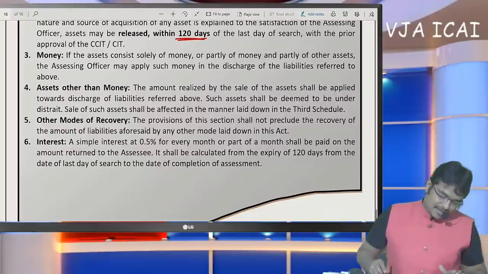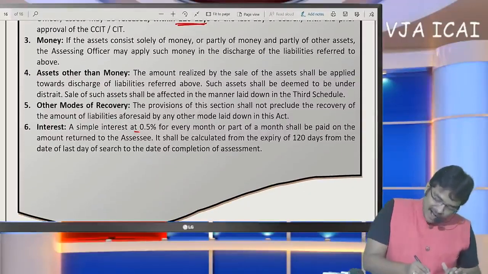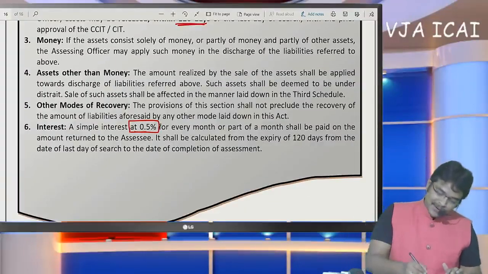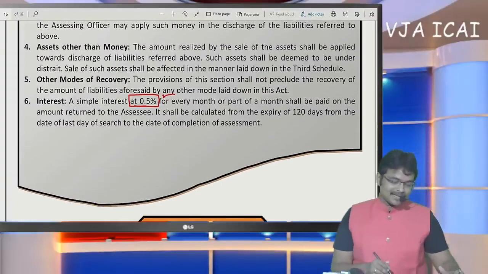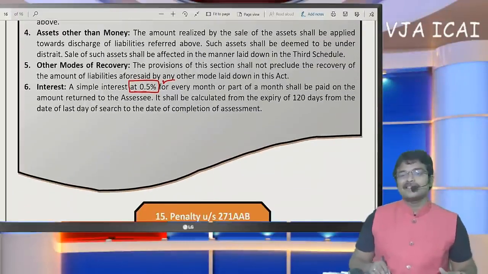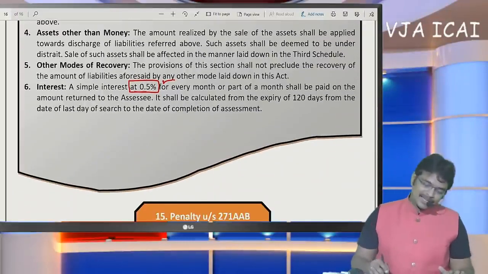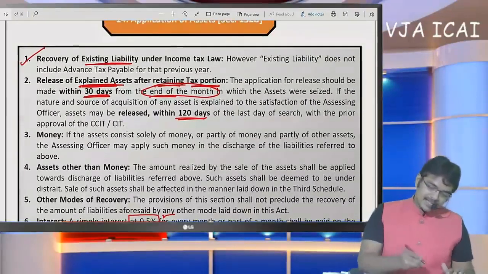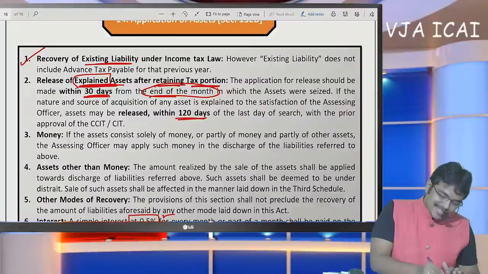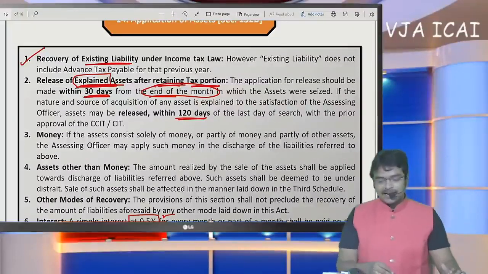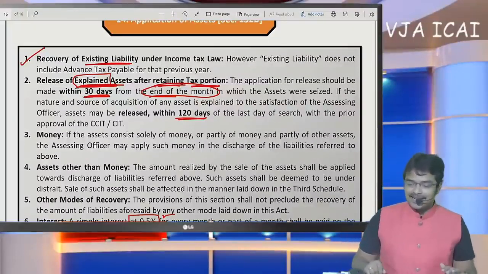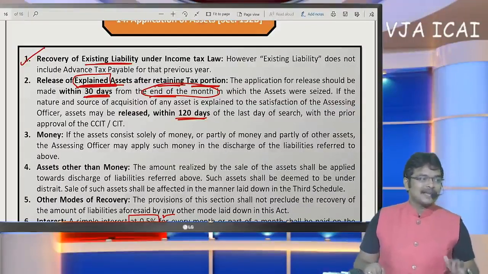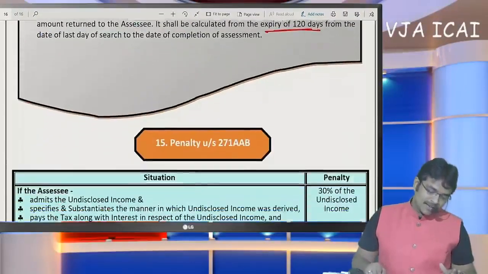Next, if they do not return within 120 days, then they are going to add interest at the rate of 0.5%. Interest at the rate of 0.5% will be added and returned to us after the expiry of 120 days. Sir, the thing to be noted here is release of explained assets only. Unless the SSE offers complete explanation regarding complete income details of such asset, it shall not be released. If the SSE gives complete explanation, then only it shall be released.